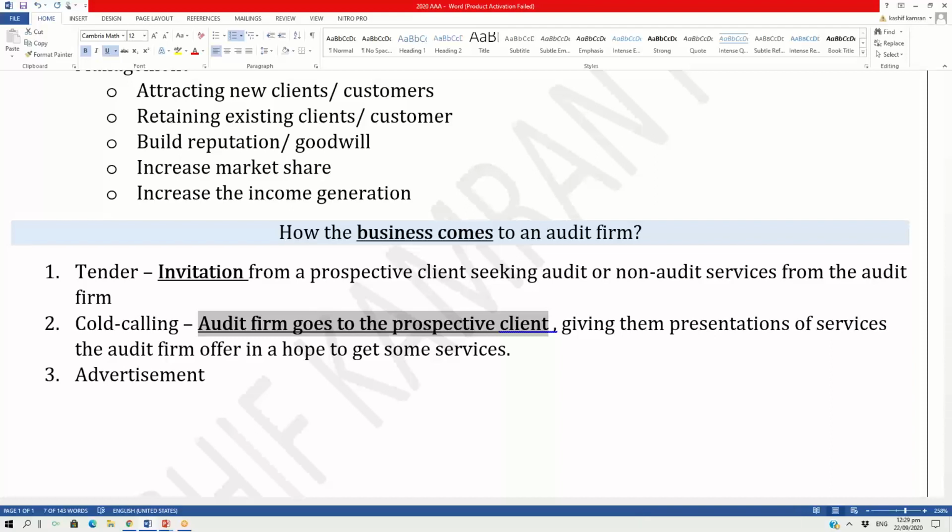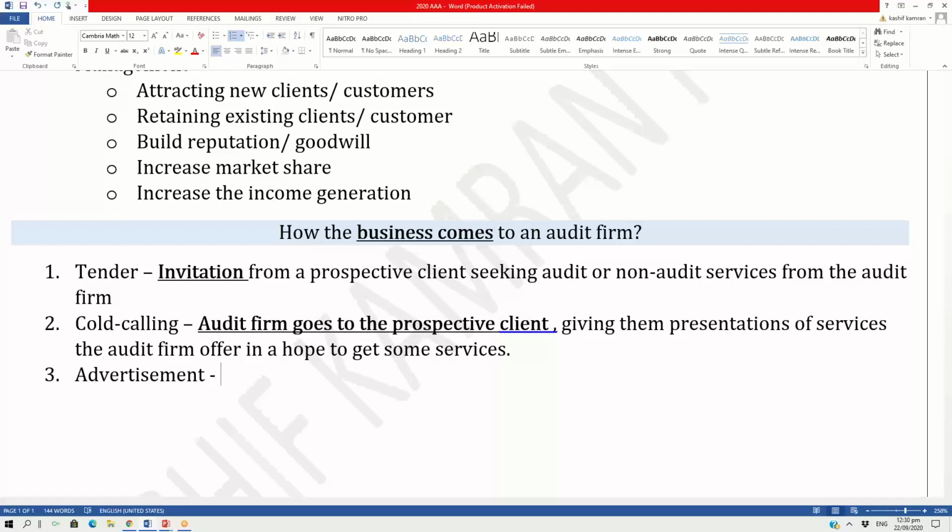In the same way, the audit firm is working. Either they get an invitation or they go to the client giving them presentations of services the audit firm offers, in a hope to get some services. Cold calling is a way of getting business and is an acceptable way of getting business. Normally the smaller firms and the medium-sized firms get involved in cold calling, because for the larger firms, the big four, the business comes to them. And the last way, which is a very logical way in the era we are living in, is advertisement. You need to advertise yourself to get services.